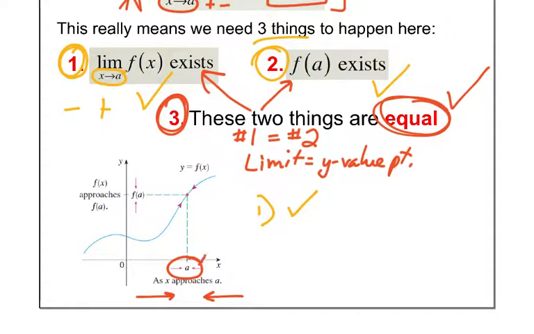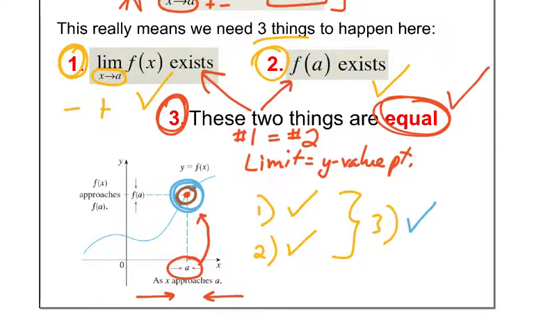Part two just says, does the point exist? As I plug in a, is there a dot or is it an open circle? It's a dot. So yes, the point exists. And here's the important part, part three: is the point equal to the limit? The limit was this y value, and the point is this y value. Are they the same? Oh, you betcha. So is it continuous? Yay! Commence your applause.